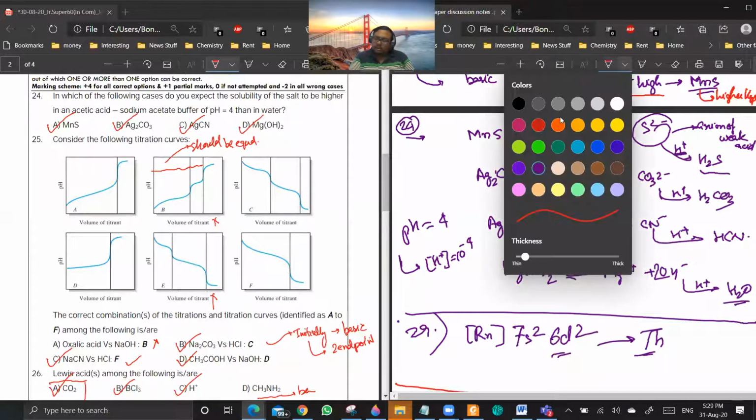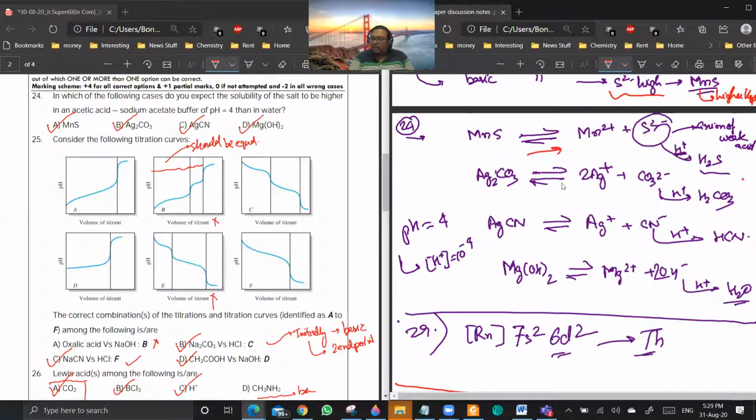So what will happen? The reaction will go in the forward direction. Similarly here, carbonate ion reacts with H plus to give H2CO3. So CO3 2 minus is getting removed, so the equilibrium will go in the forward direction. Similarly, CN minus. If you are adding H plus, CN minus will give HCN. Again, CN minus is getting removed. It will go in the forward direction.